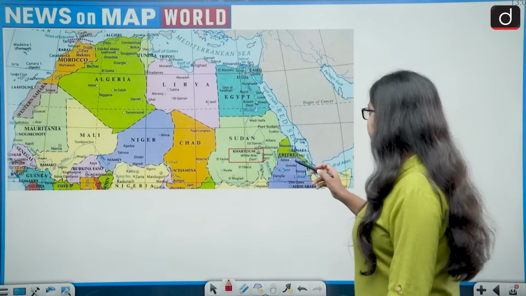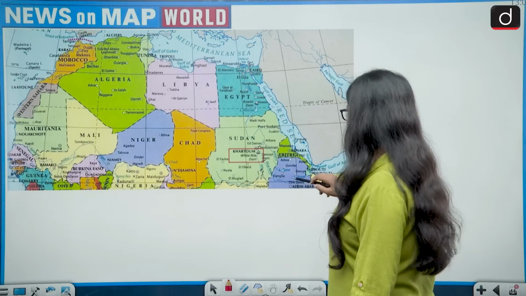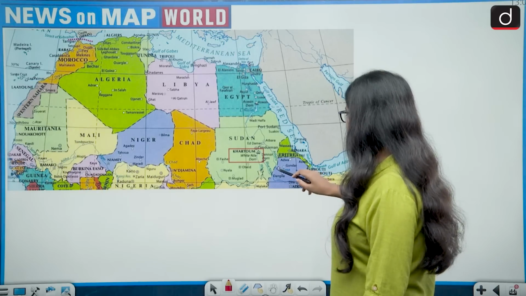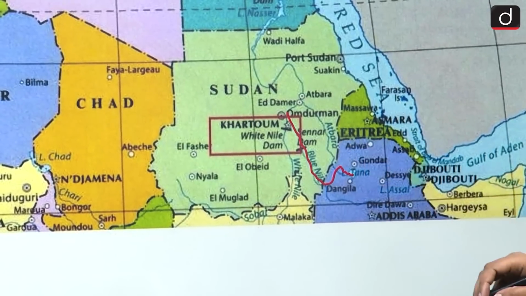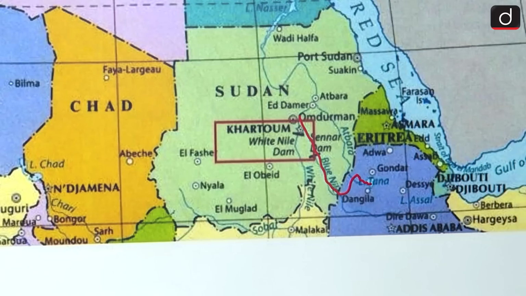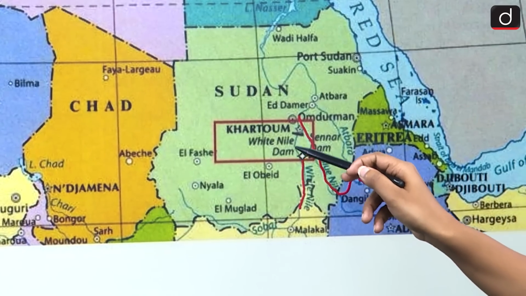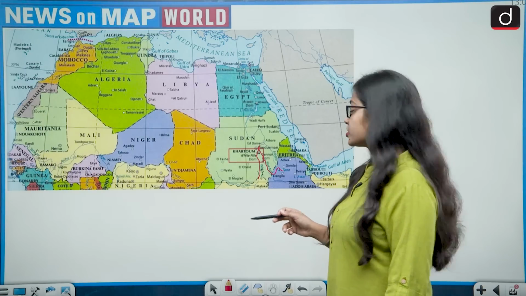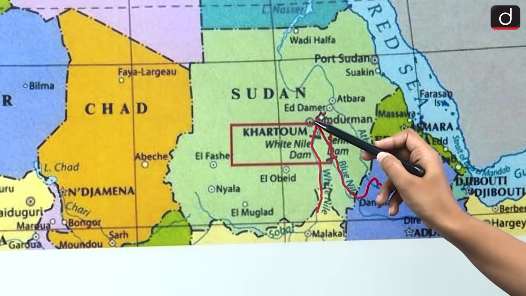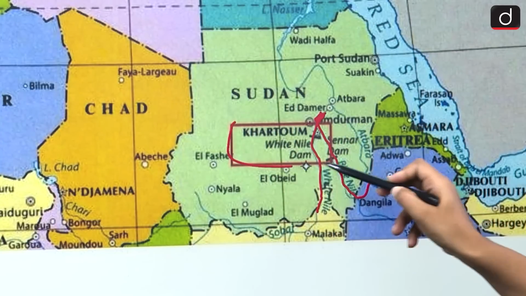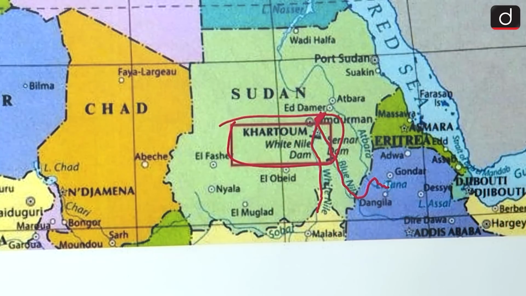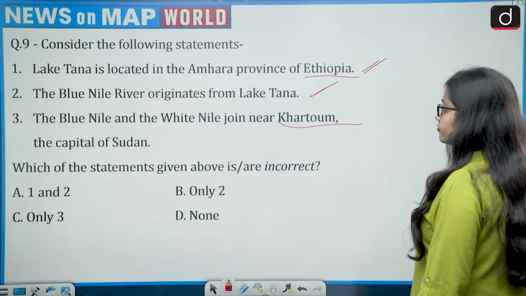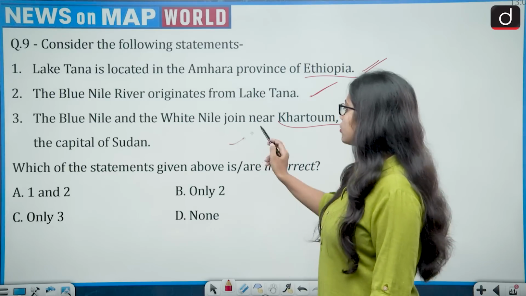Then this is correct, because first of all, from Lake Tana originates the Blue Nile, and then the White Nile River also comes, and the White Nile River originates from Lake Victoria, Tanzania, and they meet up in the capital of Sudan, that is Khartoum. So the region where the Blue Nile and the White Nile River meet or join is Khartoum. So the third statement is also correct.